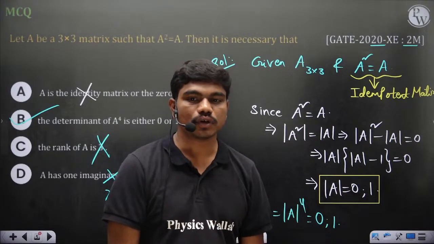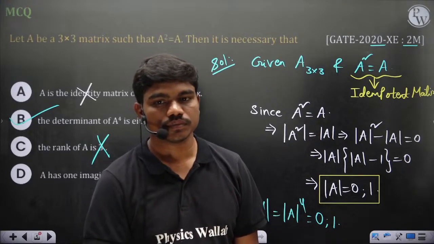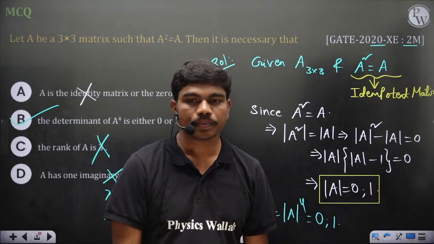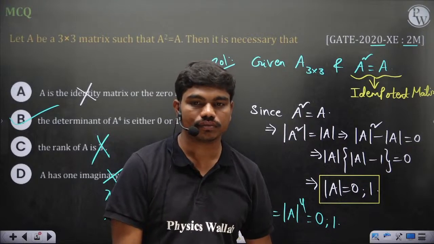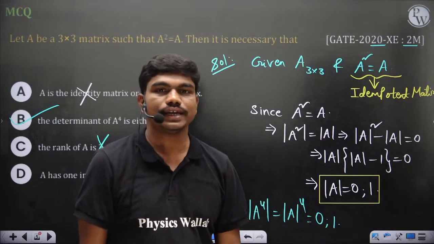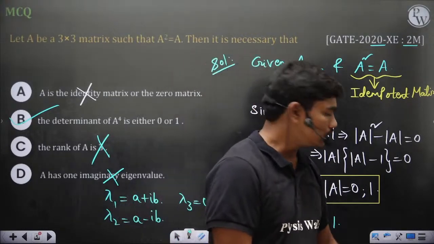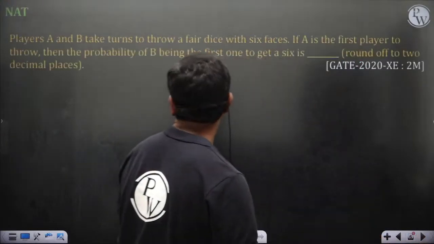So please type in the chat box. Is this clear? Come on guys, every one of you, type it in the chat box. Is this okay to all? That the determinant should be either 0 or 1 is the mandatory option that should happen. Chalo, let's see the next question.